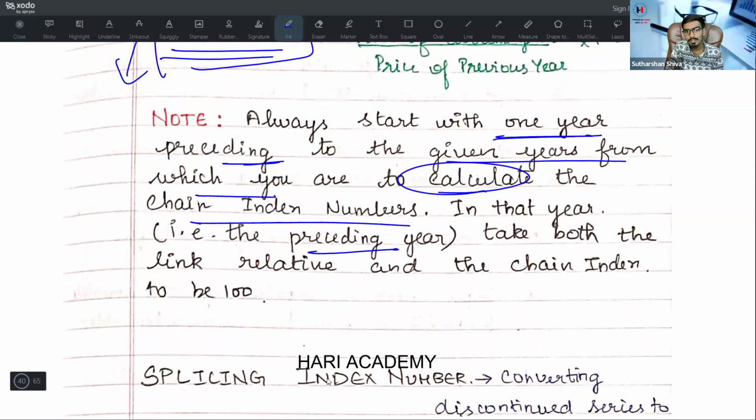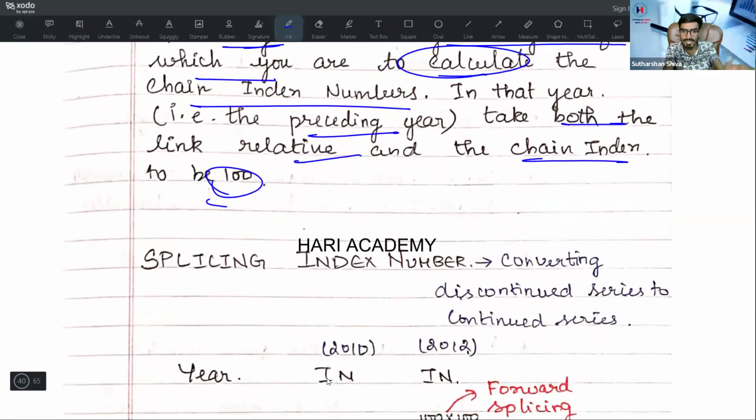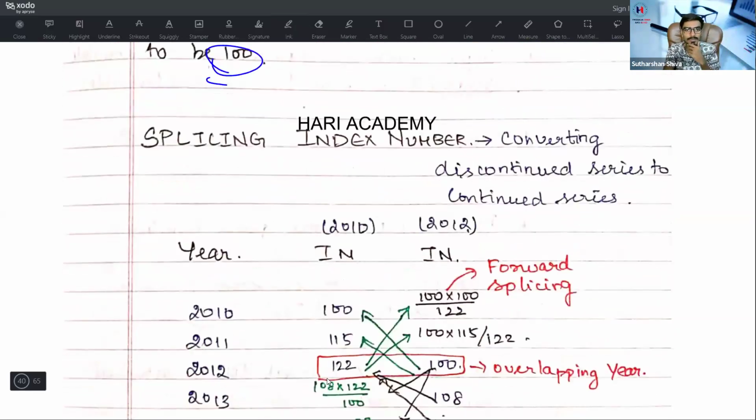In that year, the preceding year, take both the link relative and the chain index to be 100. I don't want to confuse you by taking this concept as well. Try to avoid it in the last-minute preparation.